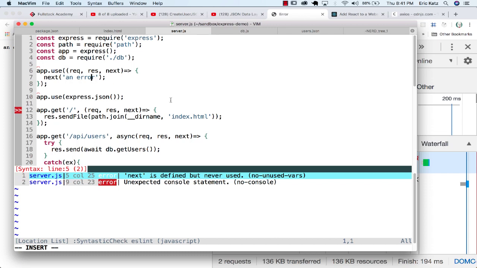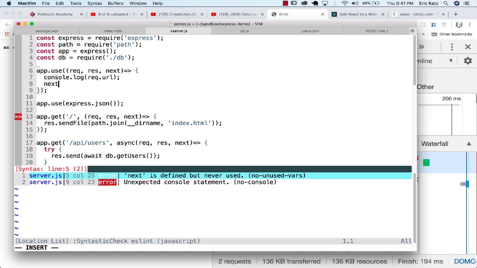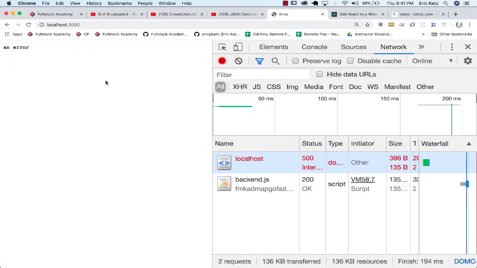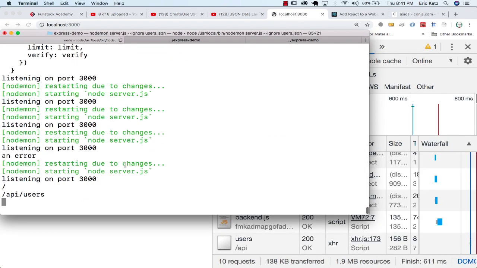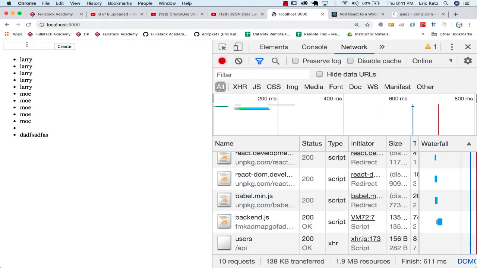But something like this could be pretty useful, because one thing you could do here is maybe you could console.log the request.url. But make sure if you do that, you end up calling next. And what do we do here? Well, now we have a little bit of logging middleware. We could end up writing out the URL that ends up getting called. We're back in business with our application. And if I go to my console, I'll see that whenever I end up calling anything here, and there's not a ton of things that I could end up calling.